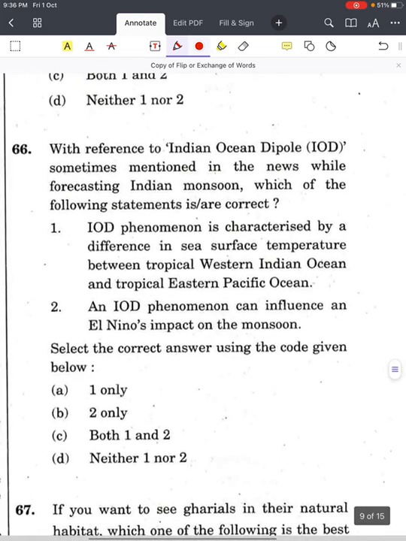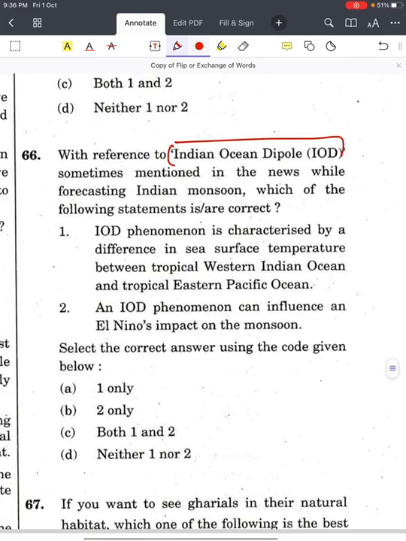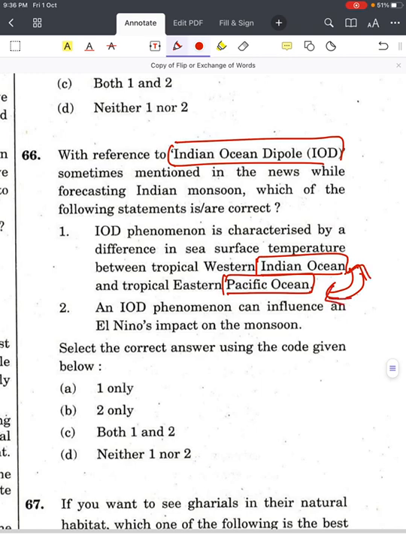We'll move on to the next question from 2017. The question is again from geography: the Indian Ocean Dipole. With reference to IOD, sometimes mentioned in the news while forecasting the Indian monsoon, which of the following statements is/are correct? IOD is a phenomenon characterized by difference in sea surface temperature between the tropical western Indian Ocean and the tropical eastern Pacific Ocean. Again, the same thing we saw in the 2011 question with respect to La Nina and El Nino.